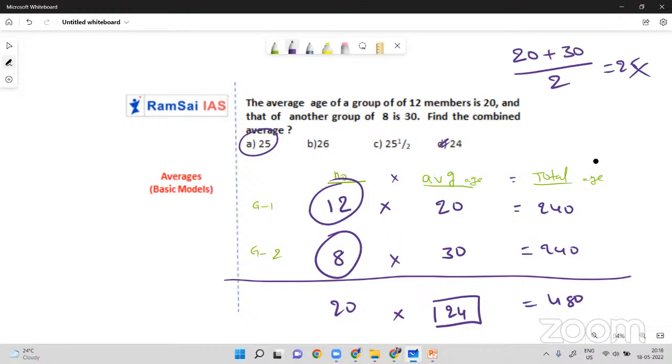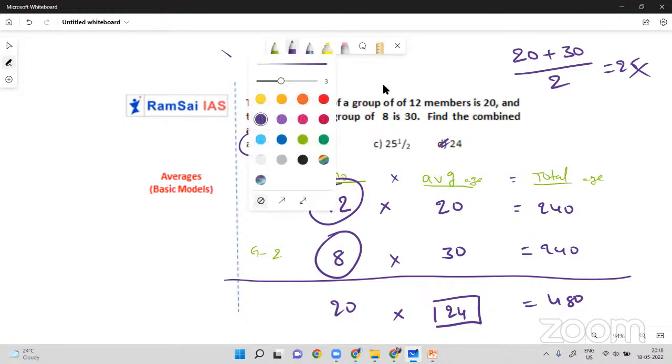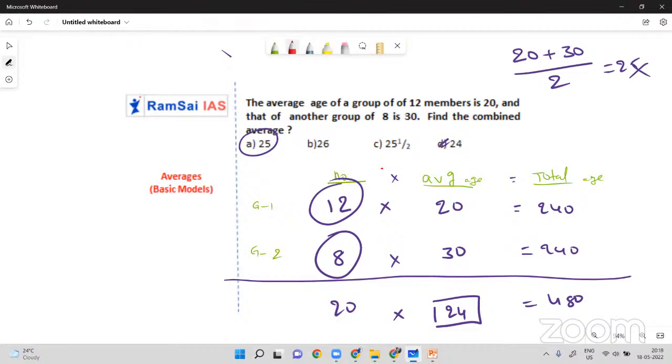Yes. Instead of considering 12 people and 8 people, I'll consider only 3 people in group 1 and 2 people in group 2. Why? Let's wait for 1 minute. Now there are only 3 people in group 1 and 2 people in group 2. Calculate their average. 3 plus 2, there are only 5 people in the overall scenario, and their averages are 20 and 30. 3 20s are 60, 2 30s are 60. 60 plus 60 is 120, and 120 by 5 also gives you 24 only. Still, you will get the same answer.